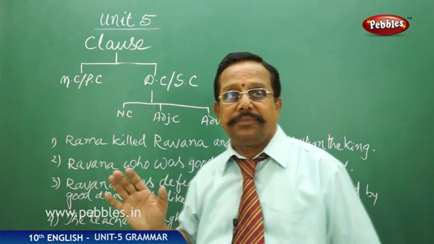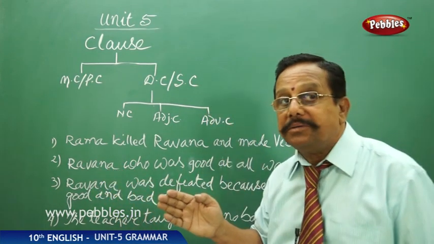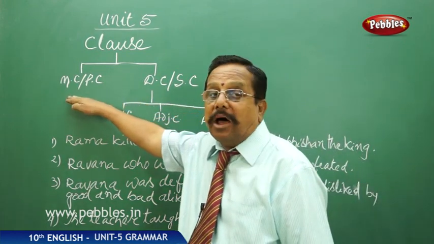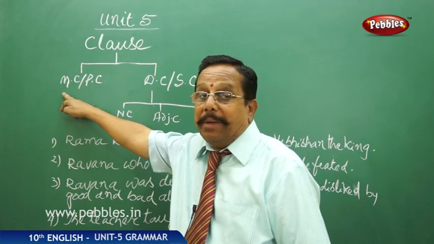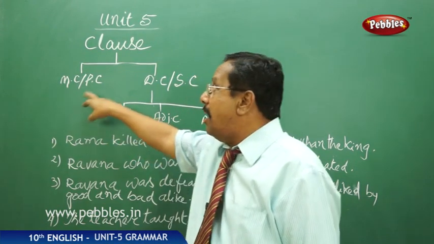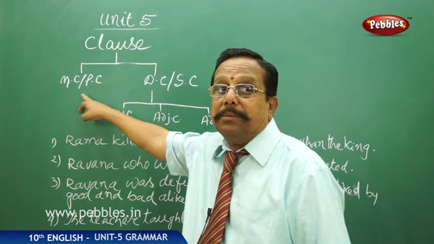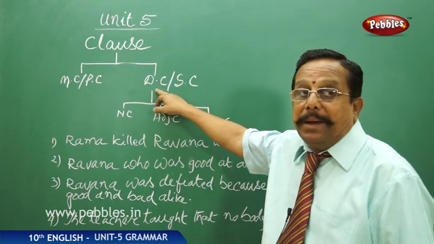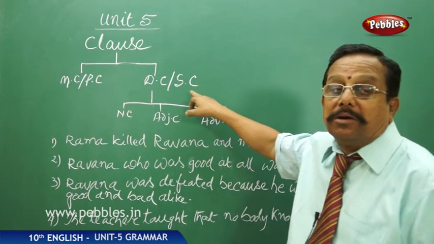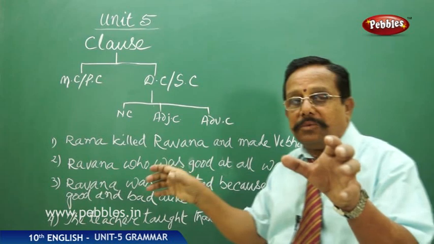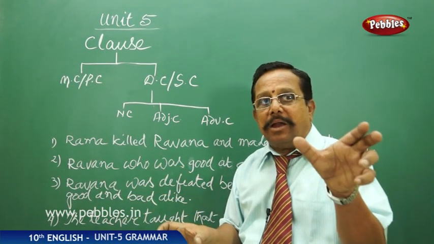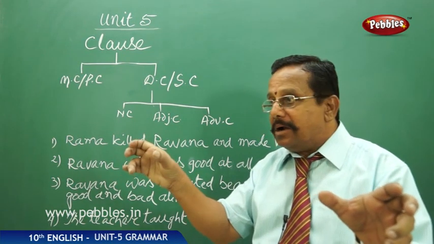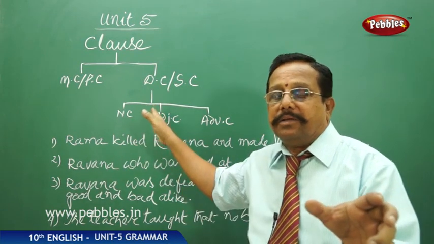Now, a clause as per its function can be called a main clause, which I have denoted with MC, or PC, that is principal clause. The other clause is the dependent clause or subordinate clause. So there are two types of clauses: main clause or principal clause, and dependent clause or subordinate clause.